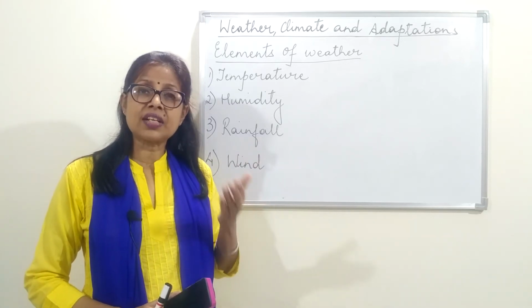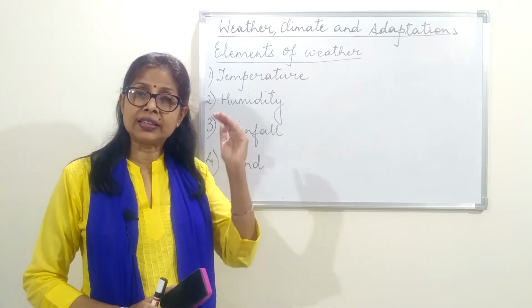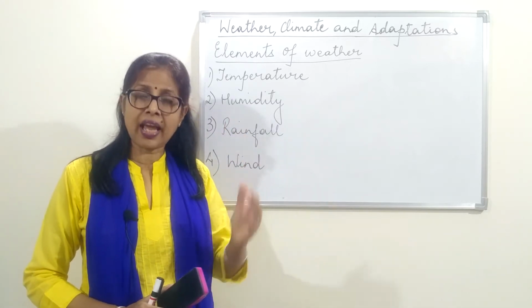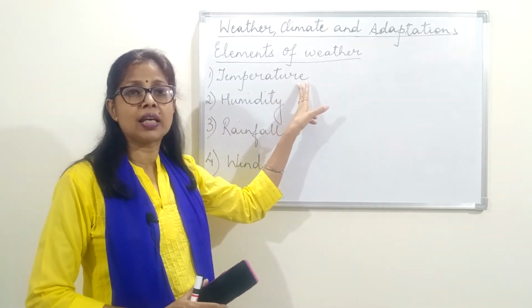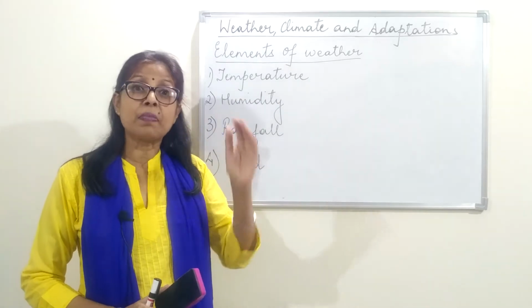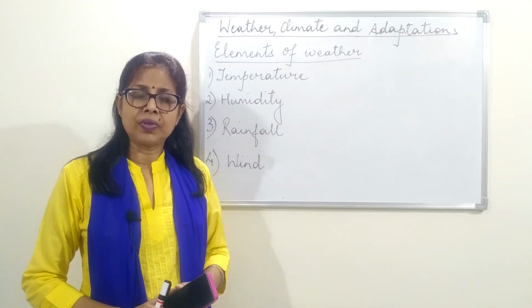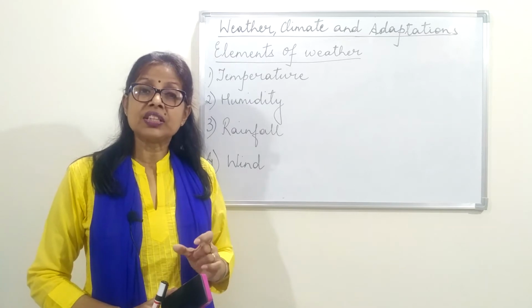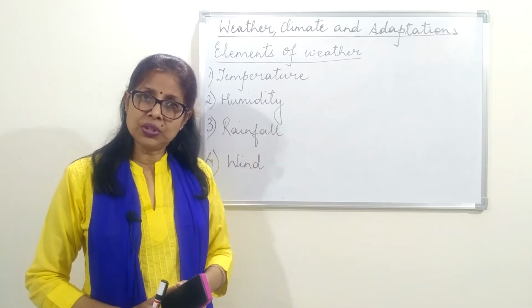But as the sun rises in the morning and it goes above and stops on our head, at that time, just above our head, the temperature is maximum. So temperature changes. And when temperature changes, the weather of a place also changes.